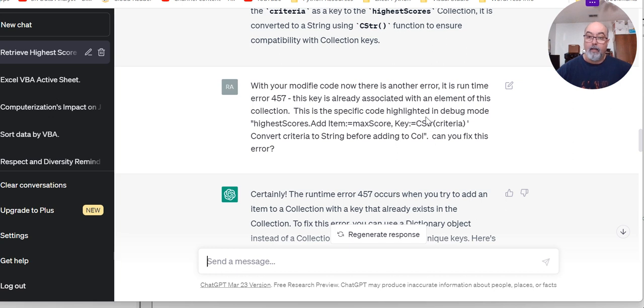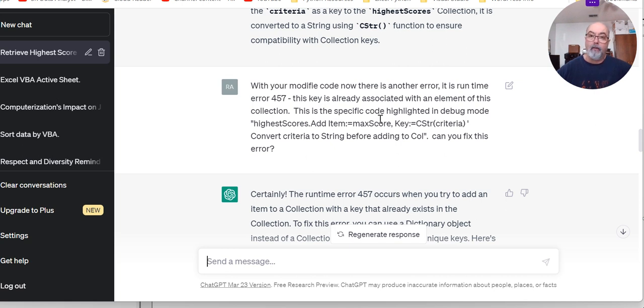This is the specific code highlighted in debug mode: HighScores.Add Item:=MaxScore, Key:=CStr(strCriteria). Convert criteria to string before adding to collection. Can you fix this error?